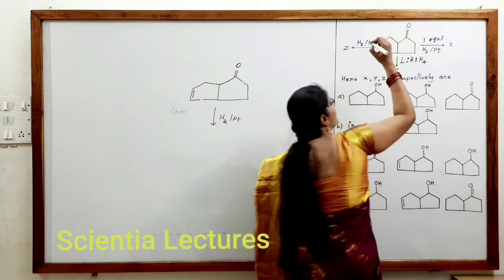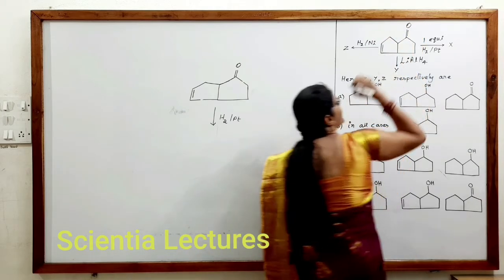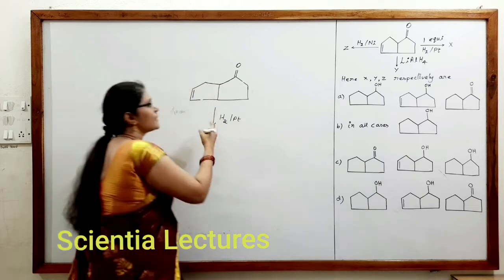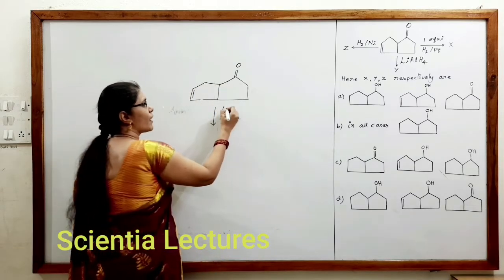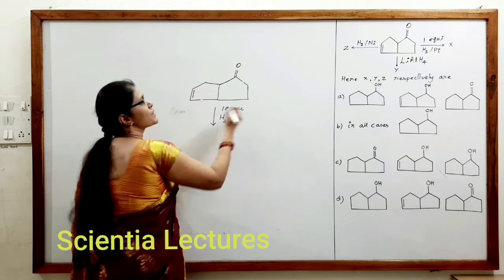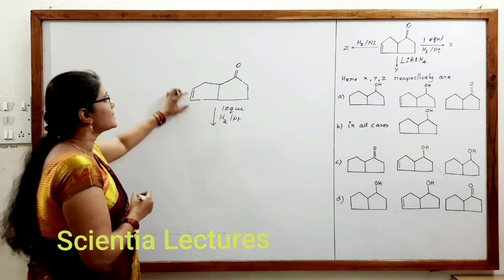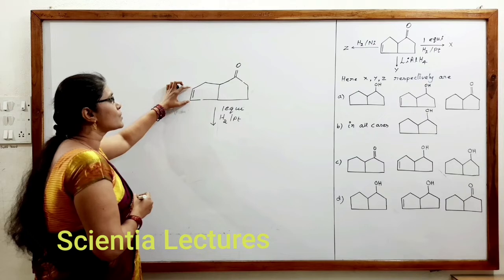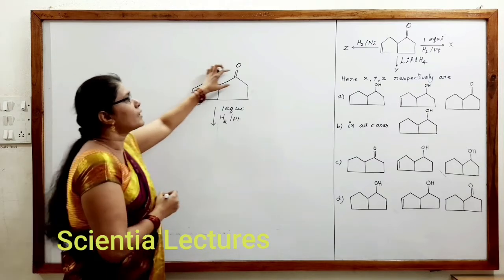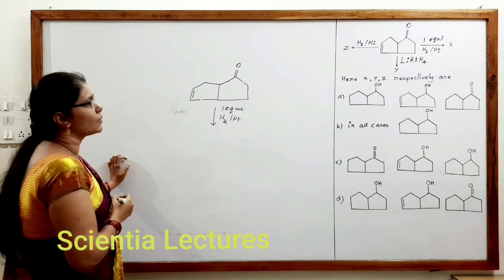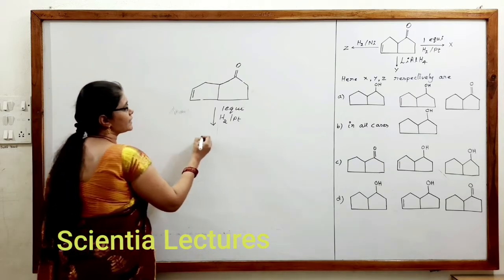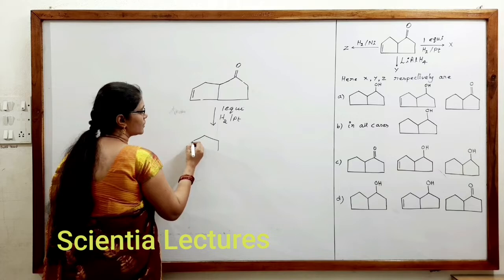So you can observe that when we use only one equivalent of hydrogen, this can reduce only the C=C double bond, not C double bonded O. As it cannot reduce C double bonded O, what will be the X product?